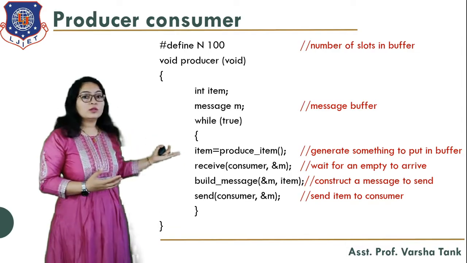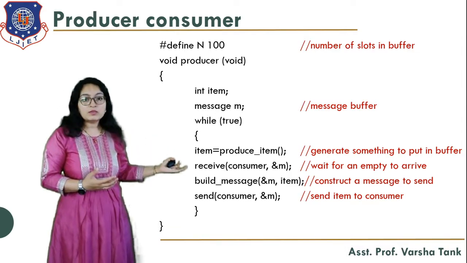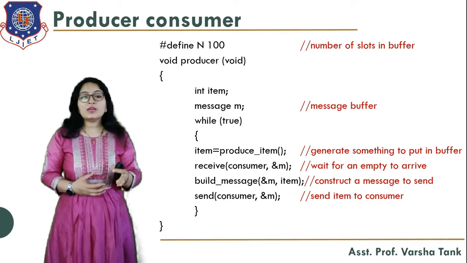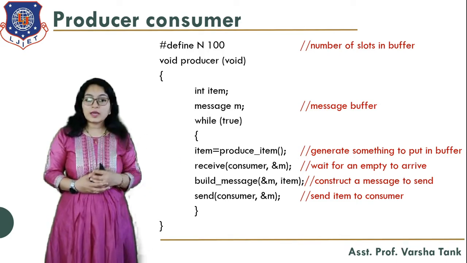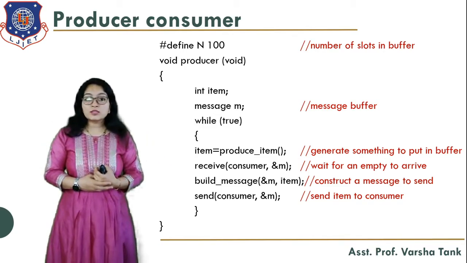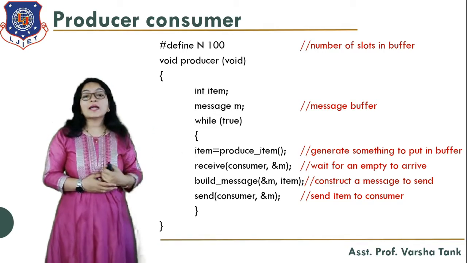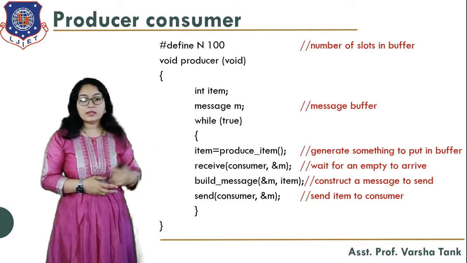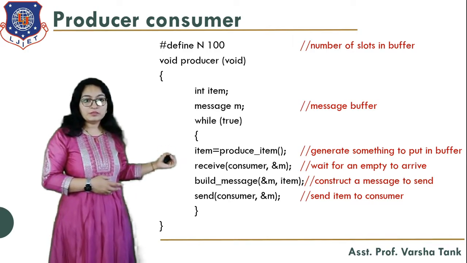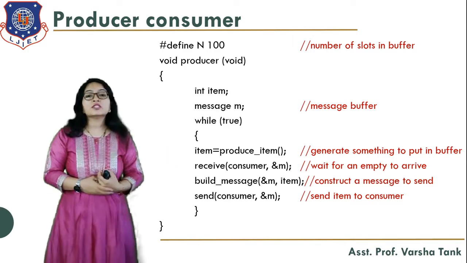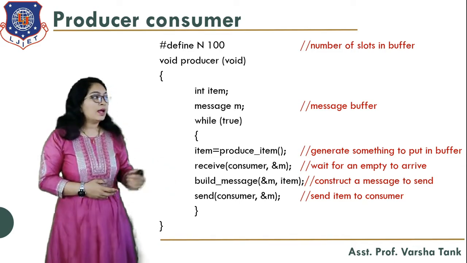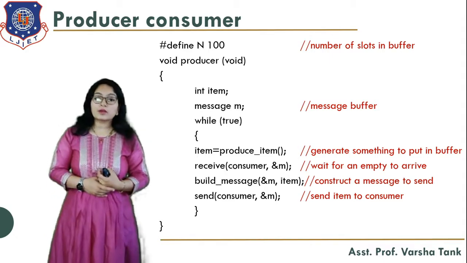Okay. Now it uses the receive primitive, that is receive(consumer, &m). Why? Because if the slot is free, then and only then the producer can produce the item and put it into the buffer. So wait for an empty slot to arrive. That will be sent by the consumer and it is received by the producer. Now it will build the message, build_message(&m, item). Okay, so it constructs the message to send and then it will send to the consumer. So send(consumer, &m), and it will send this message to the consumer.